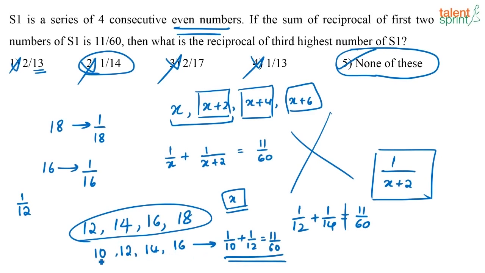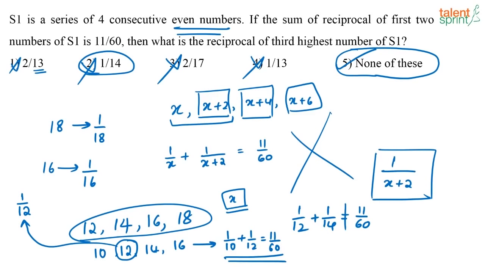So this was the actual series that we were looking for, and 12 was the number that we are looking for. So the actual answer that should have come in the option is 1 by 12. If 1 by 12 was there, then that would have been the correct answer. But this is not actually required to do in the examination, right? In the examination, you just have to mark which is the correct answer, and we can move on to the next question.